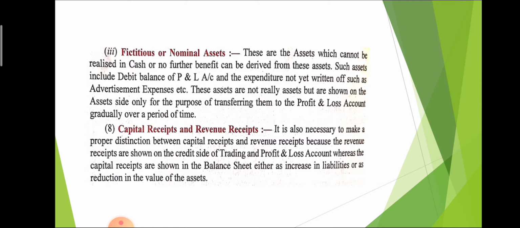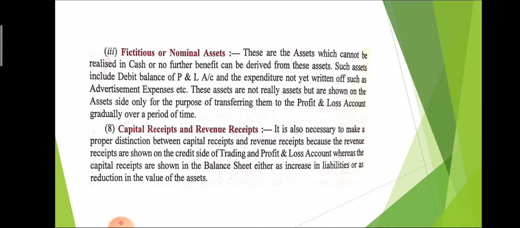Now the next term is capital receipt and revenue receipt. It is a very important topic. Capital receipt and revenue receipt are both different concepts. If we receive cash for long-term purpose, that is capital receipt. And the second one is revenue receipt. If we receive cash on a regular basis, that is revenue receipt. For example, if we sell our land and we get 10 crore rupees, that is capital receipt, because we cannot sell our land daily.